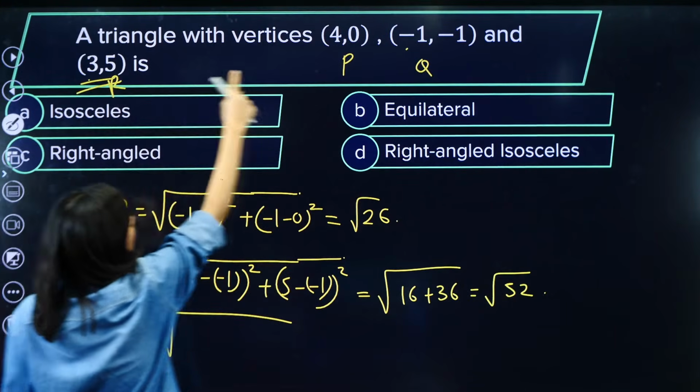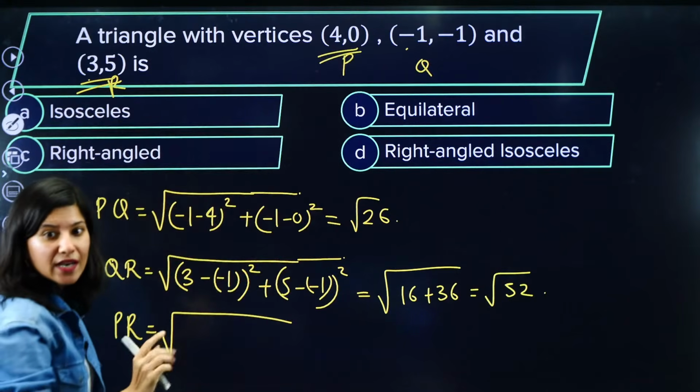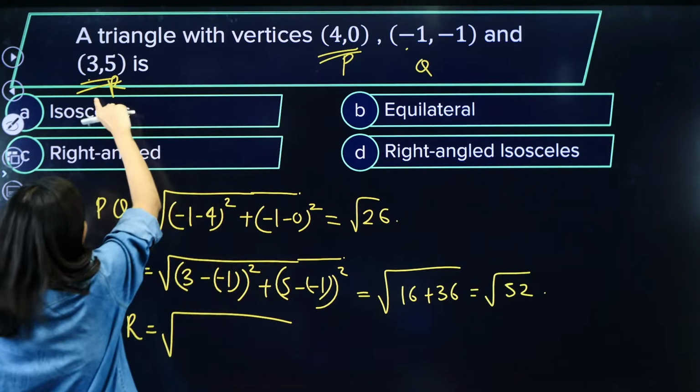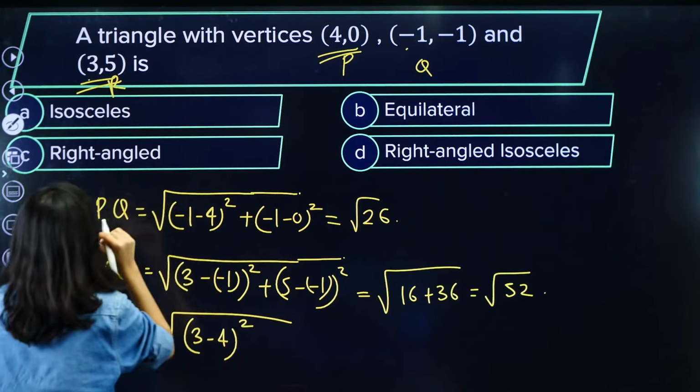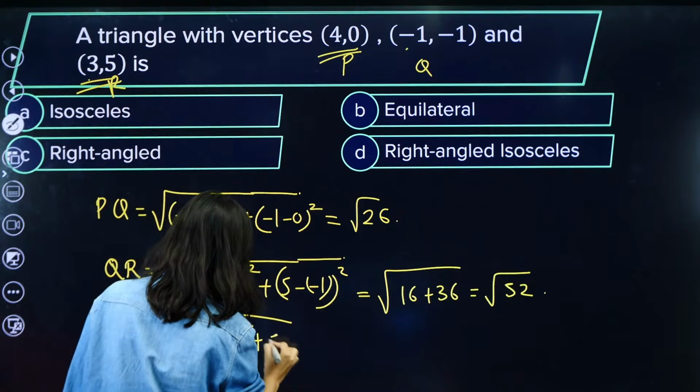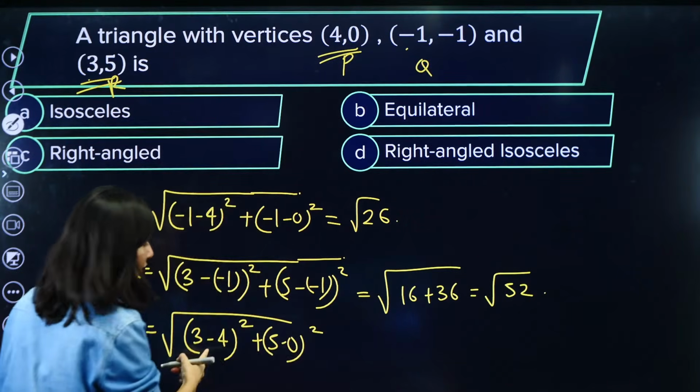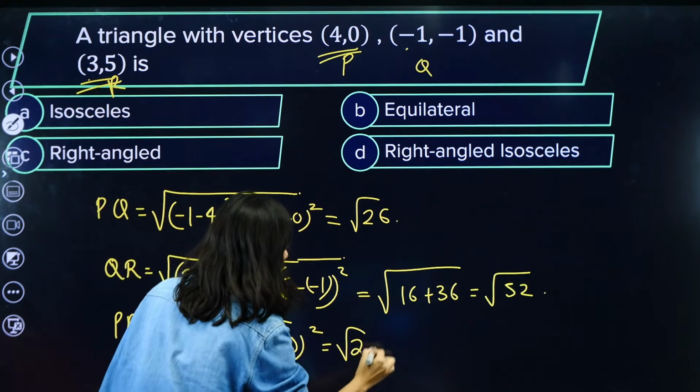This thing and this thing, right, distance between PR. Can I do that? Okay. So 3 minus 4 whole square, x2 minus x1, and 5 minus 0 whole square. So this is going to be 1 plus 25, root 26.